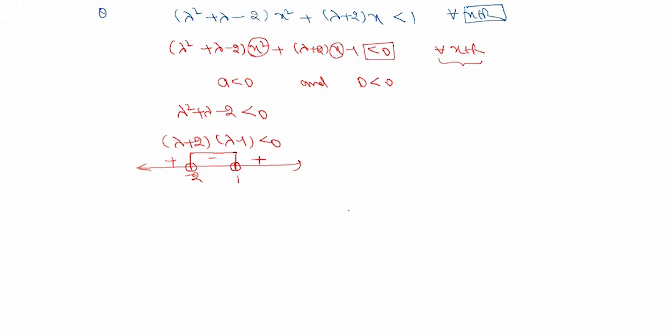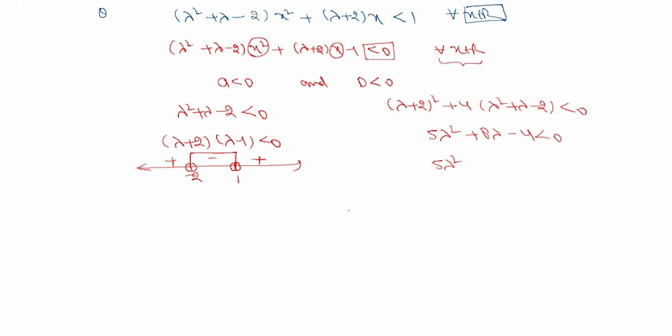So now when I write D less than 0, I'll get lambda plus 2 whole square, and then minus 4 times lambda square plus lambda minus 2 should be less than 0. So I'll get minus 5 lambda square plus 8 lambda plus 4 less than 0.